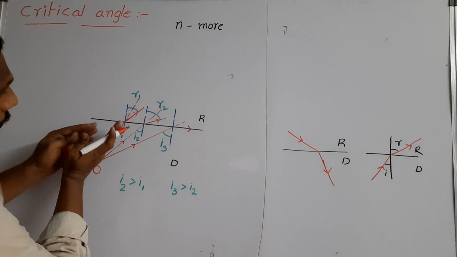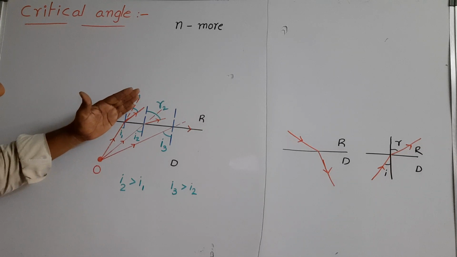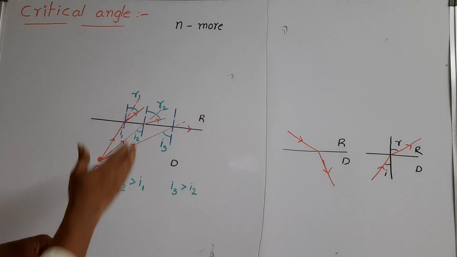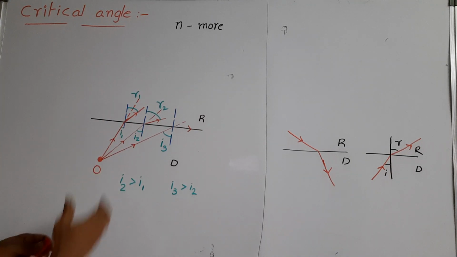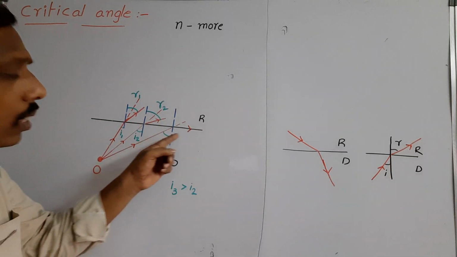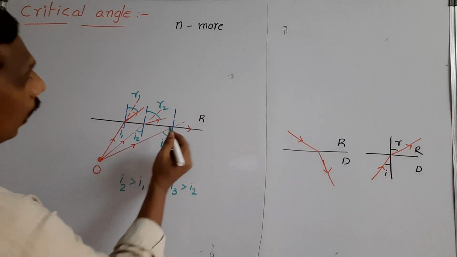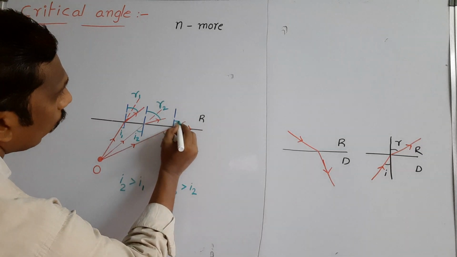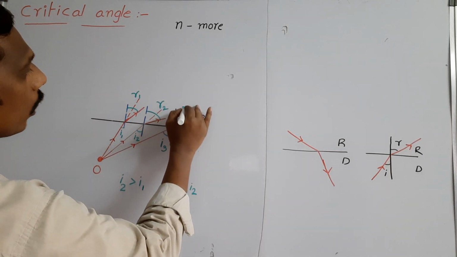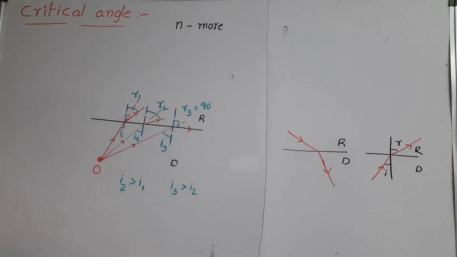So we are increasing the angle of incidence gradually. Whenever we increase the angle of incidence gradually, the refracted ray also bends, and finally it travels along the surface. So here the refracted ray makes an angle of 90 degrees in the rarer medium. Here the refracted angle, R3, you assume, is equal to 90 degrees.